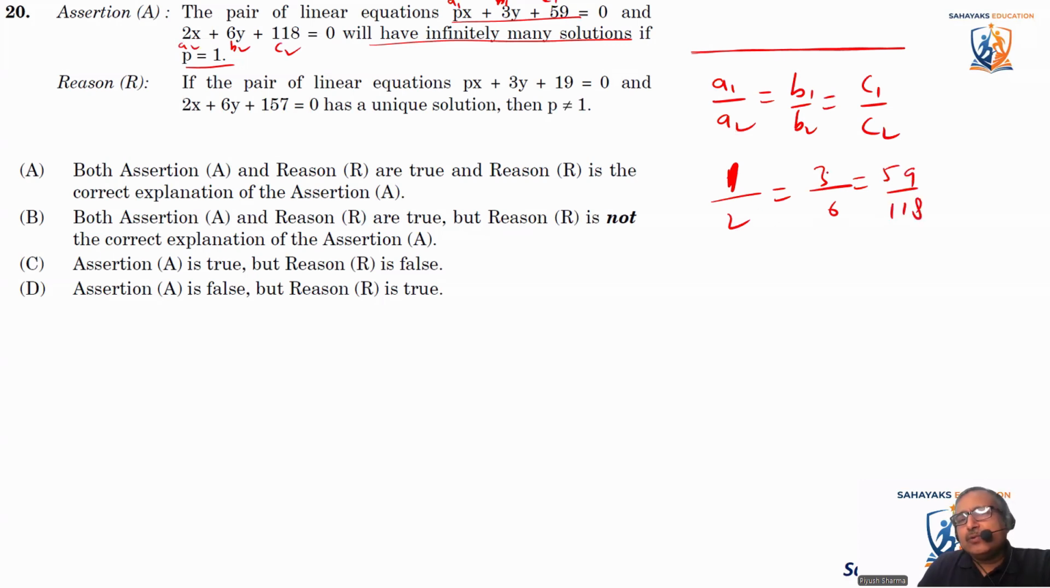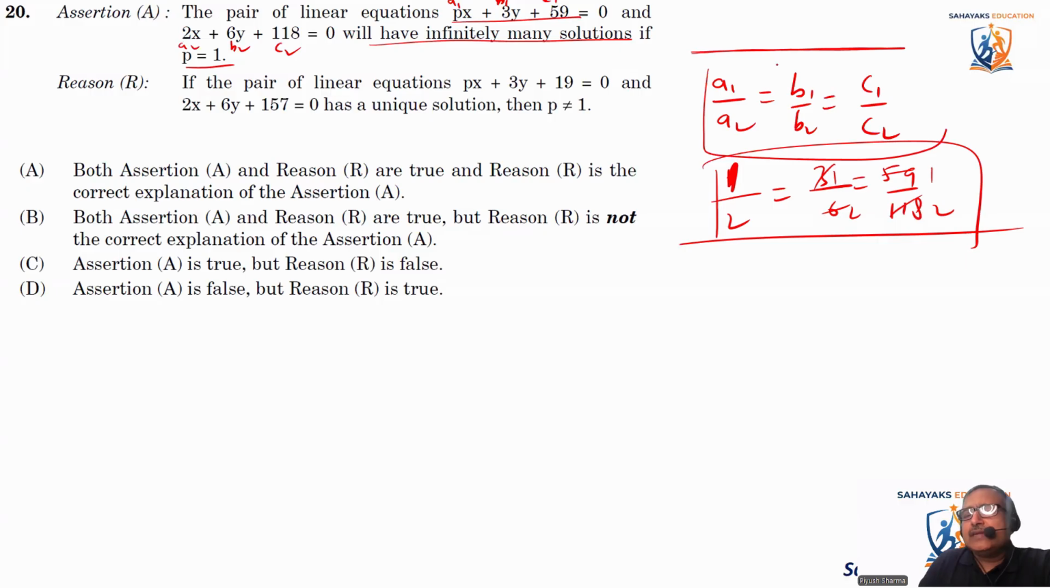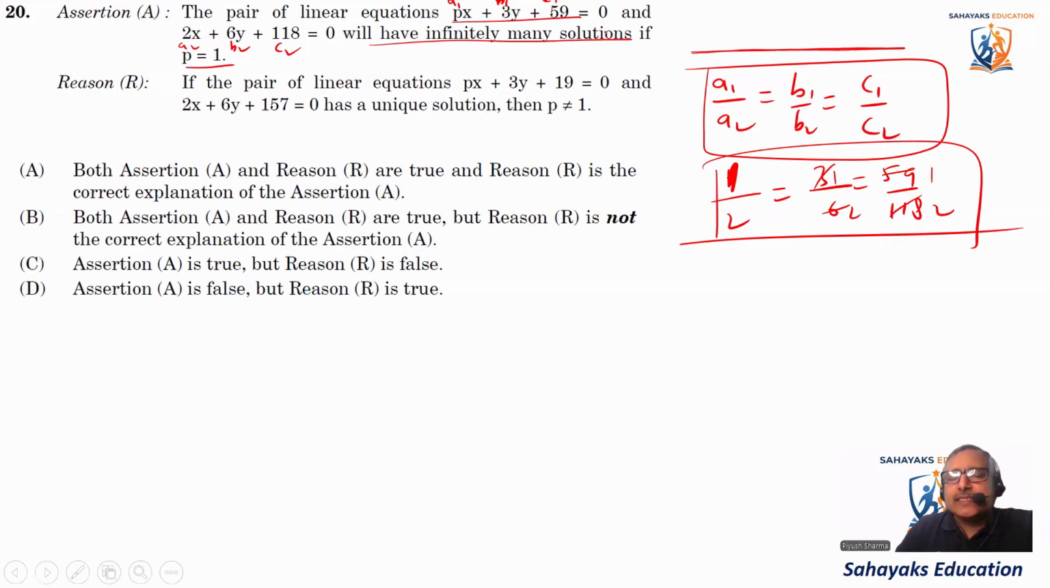So 1 divided by 2, 3; 1 divided by 2, 59, 2 is 118. Basically, this condition is being met. When this condition is met, what does it mean? This means that the lines are on top of each other and this is one and the same line. There is no different line. So it will have infinitely many solutions. So A is correct.